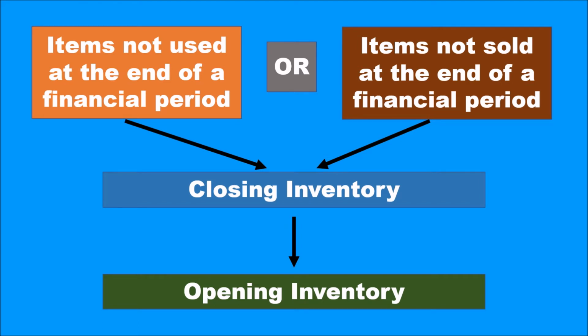In other words, if we say we've got items at the end of the year 2018, at 31st December 2018, that will become the closing inventory. But on 1st January 2019, that will become the opening inventory with the same amount.